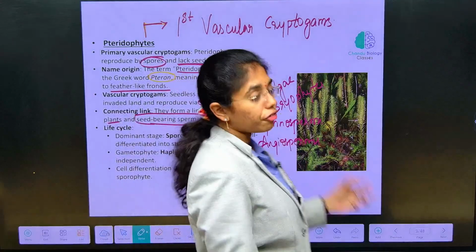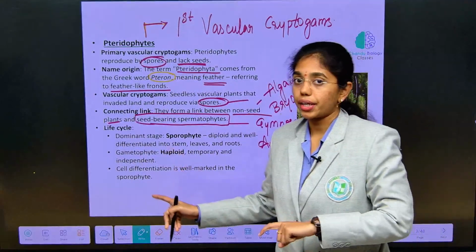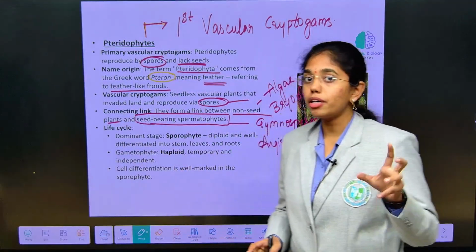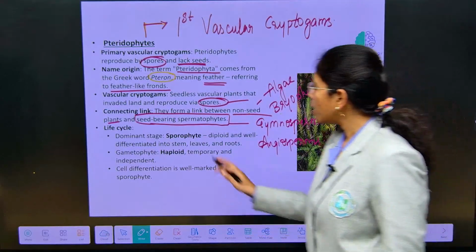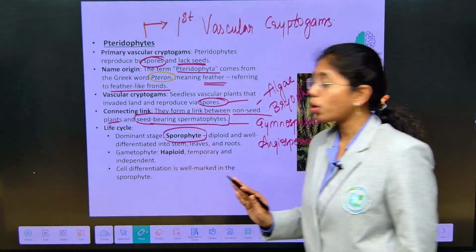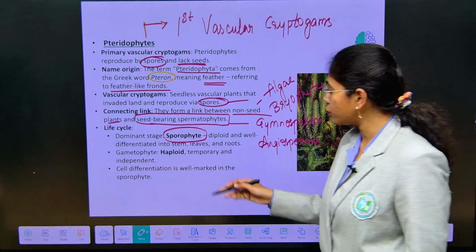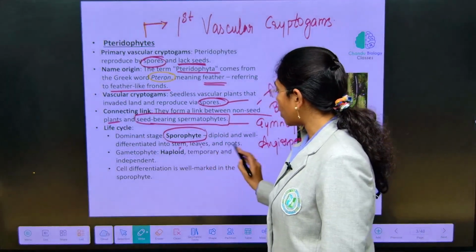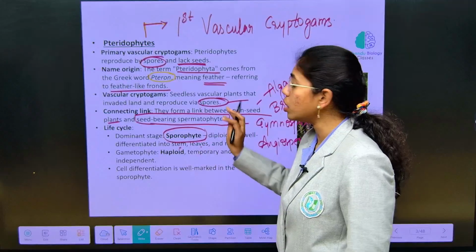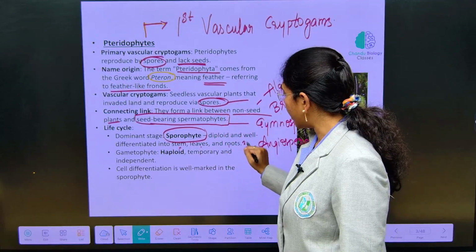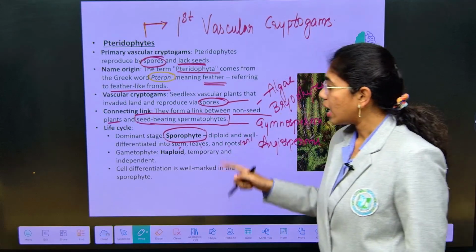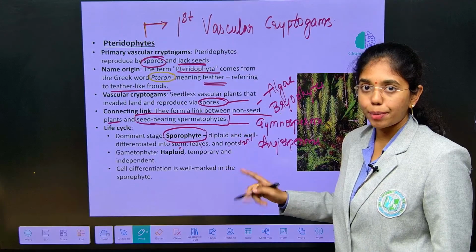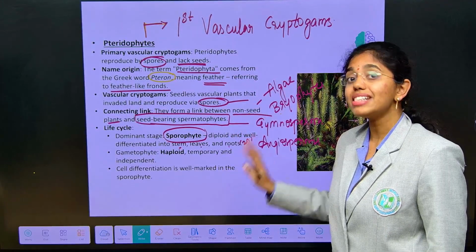The dominant phase in the life cycle is sporophyte. In bryophytes, if you see, the dominant phase in the life cycle is gametophyte, but here it is sporophyte. Sporophyte is diploid and it is differentiated into stem, leaf and root. So, stem, leaf, roots are diploid here. And gametophyte is haploid, it is short-lived, but it is independent.